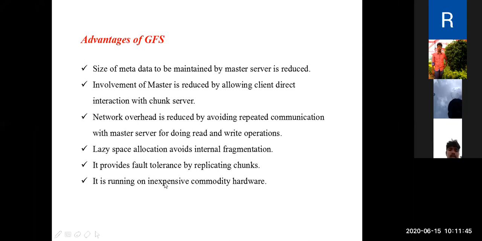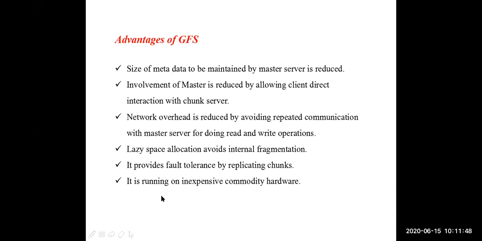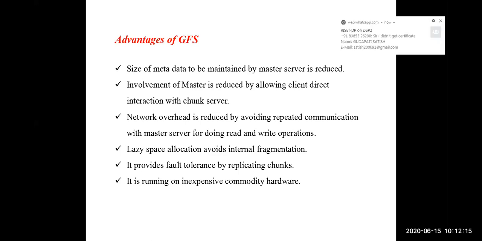And one more point is that the entire Google file system runs on inexpensive commodity hardware. Already we know this point also. Commodity hardware means cheaply and frequently available hardware, so it is not too costly. The equipment will not cost more. It is constructed using cheap and inexpensive hardware only, so the cost of maintaining is also very low.